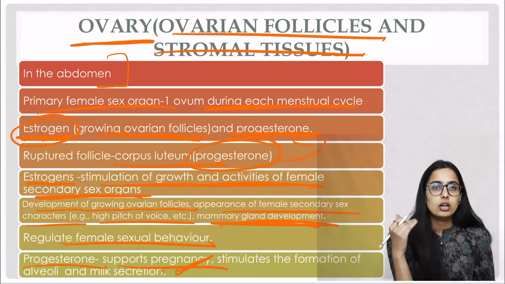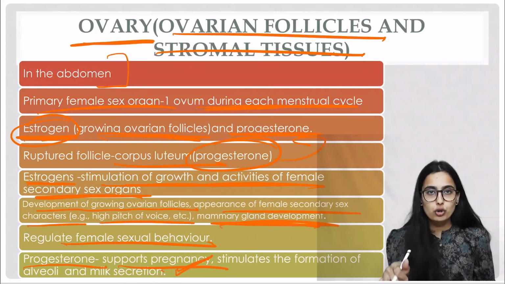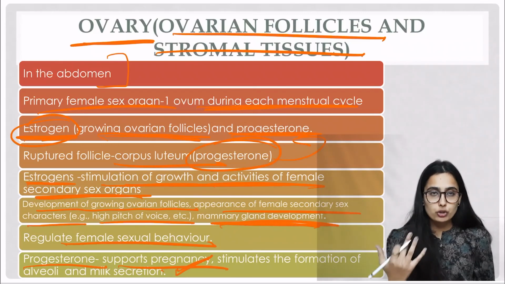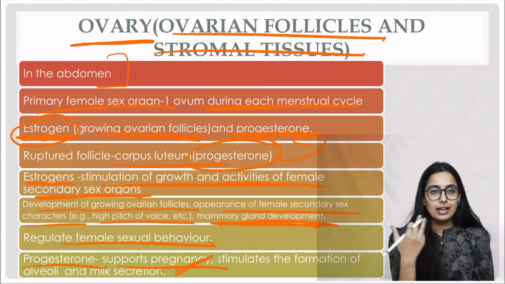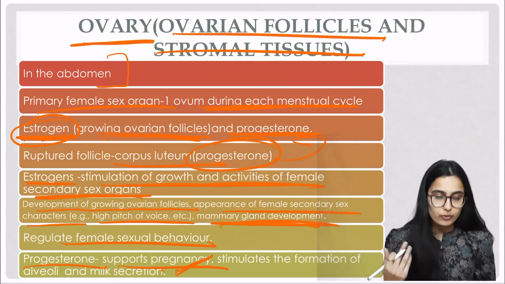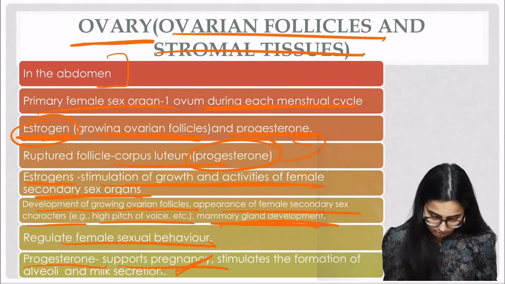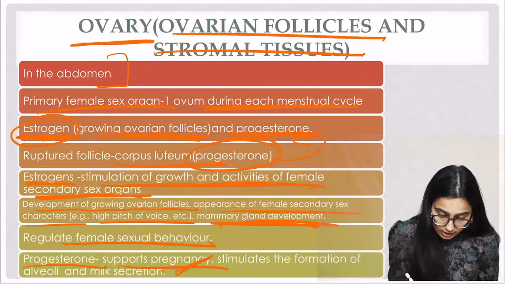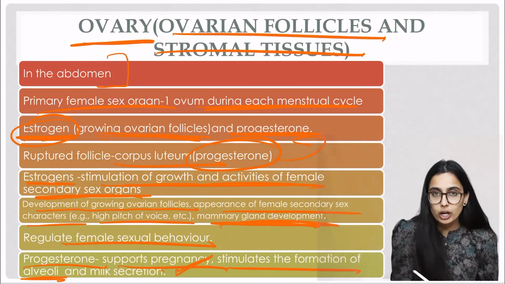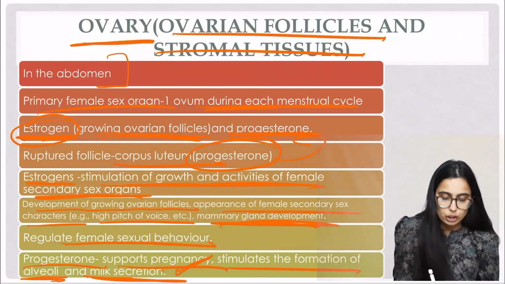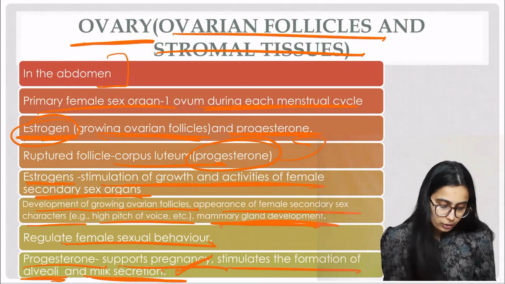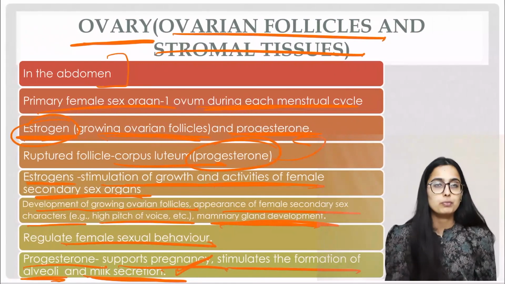If somehow there is a decrease in the progesterone level, or there is abnormal progesterone production, this can increase the chances of abortion. So it is a very important hormone which supports pregnancy. Along with this, it stimulates the formation of alveoli of mammary glands and milk secretion from the glands. So this was about the function of progesterone.